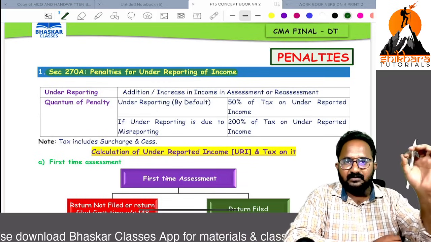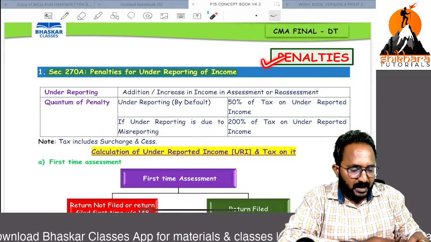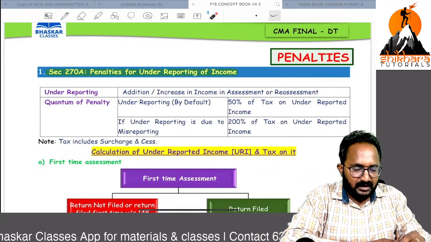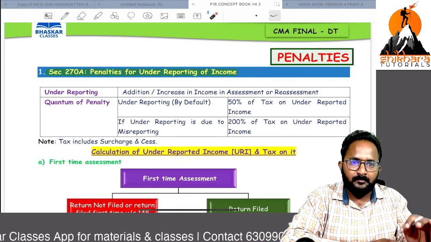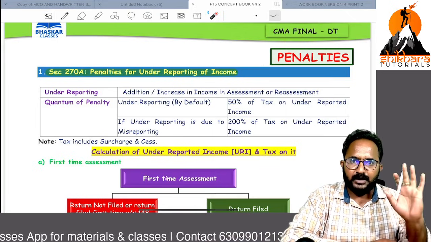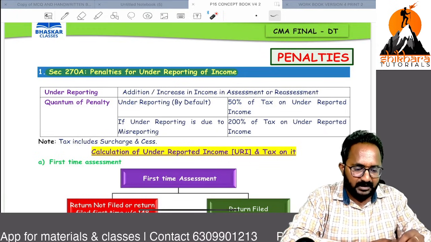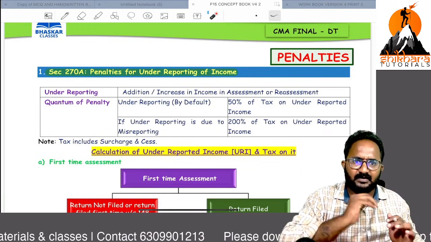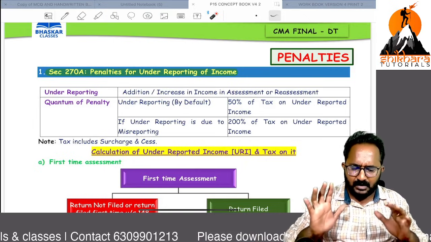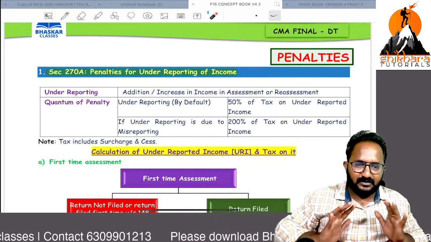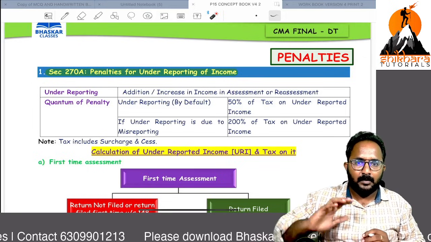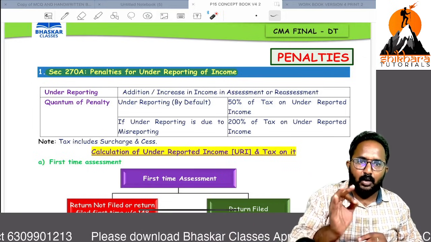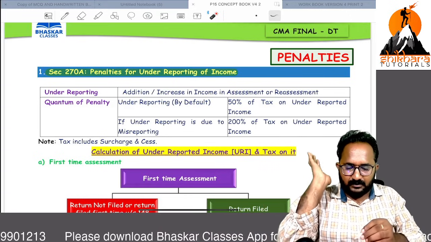Now we can start the quick revision related to the penalties chapter. As of now, if you have not started anything related to the penalties chapter, also no problem. With this 25 to 30 minutes revision session, you can directly write questions in your exam, either descriptive or MCQ. Even if you are listening for the first time or without any previous revisions, you can directly watch this video and write in your exam.